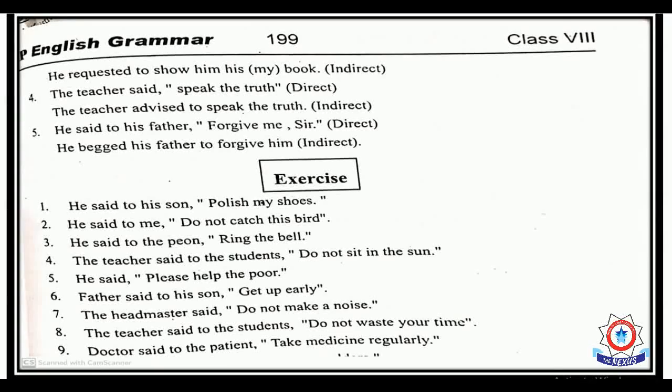Okay, on page number 199, the two statements are basically given with the answer. The teacher said, speak the truth. So it is basically an advice. So the teacher advised, we have used to, to speak the truth. He said to his father, forgive me, sir. He begged his father to forgive him. Now, me is changed according to the first part of the sentence.